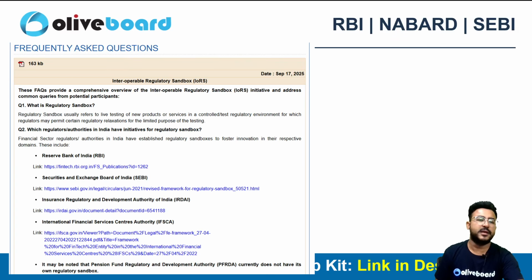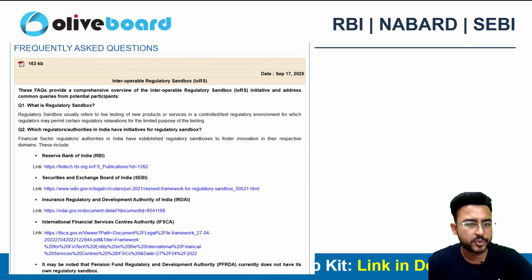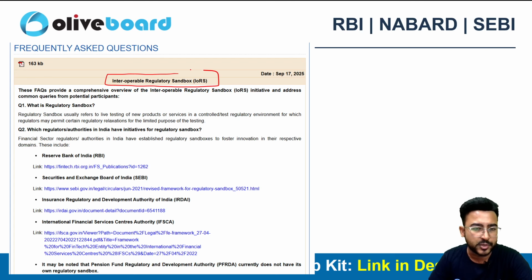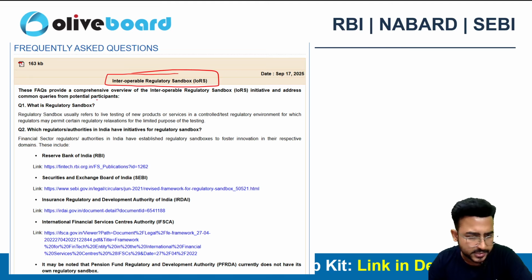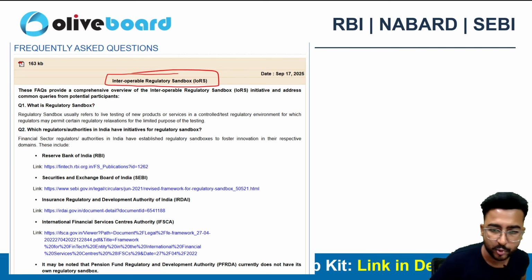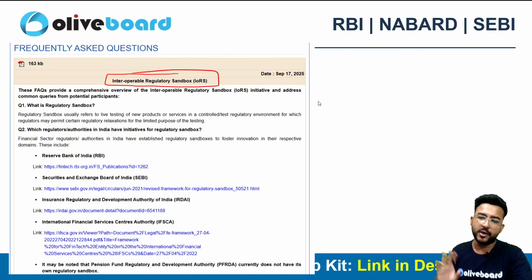Now next one is not a circular, but it's a FAQ which was posted on the RBI website, but I feel that it can be important for your examination. That's why I've included this one as well in this particular circular related class. Interoperable regulatory sandbox. We all know about regulatory sandbox. What is a regulatory sandbox? It's an environment where you can do live testing of different products, that too in a controlled environment with relaxed regulatory norms, right?